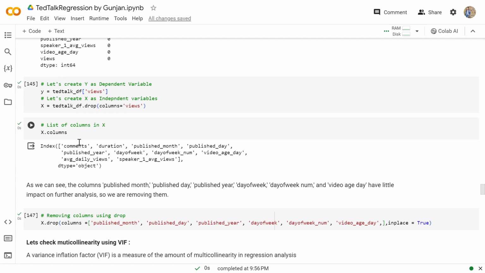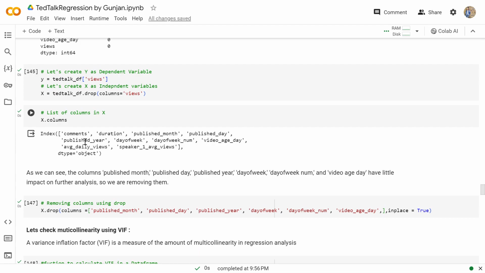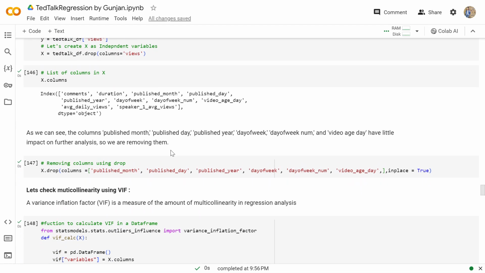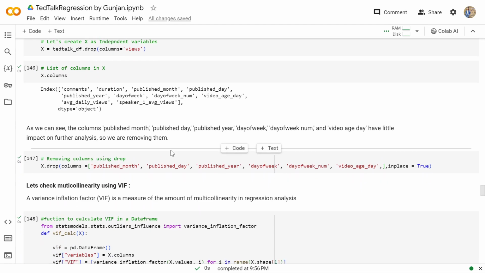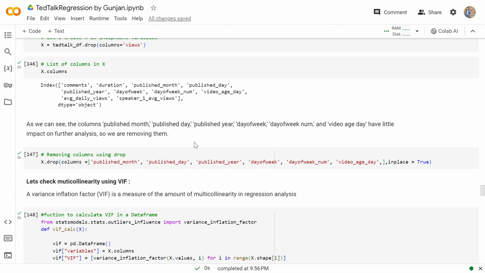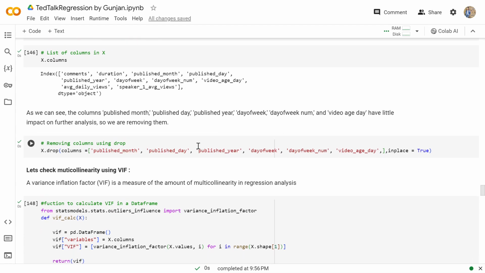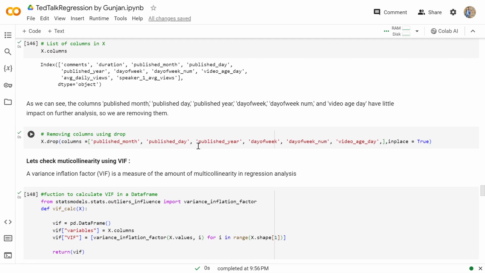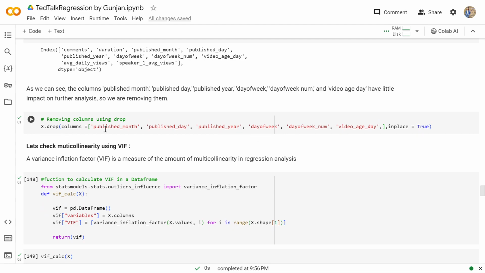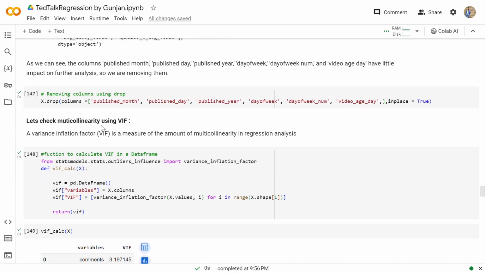So my x variable contains the columns comments, duration, published month, published day, published year, day of week, and so on. As we can see, the columns published month, published day, published year, day of week number, and video age day have little impact on further analysis, so we'll be removing them as well. So now we are dropping all the above mentioned columns.